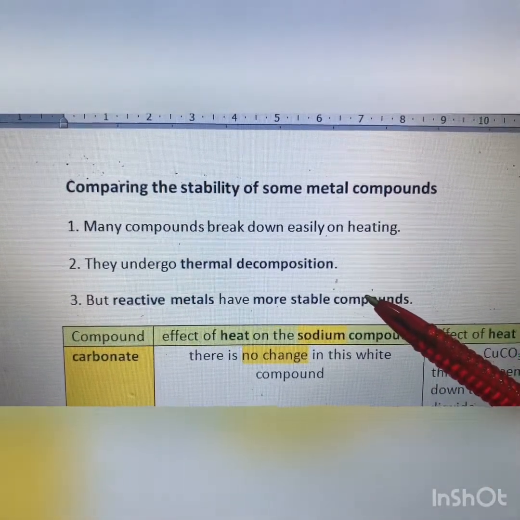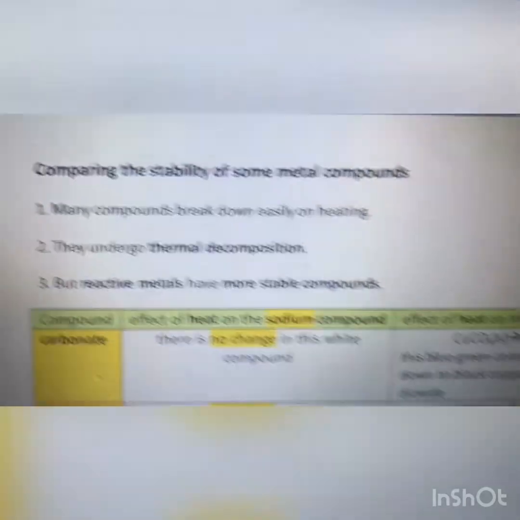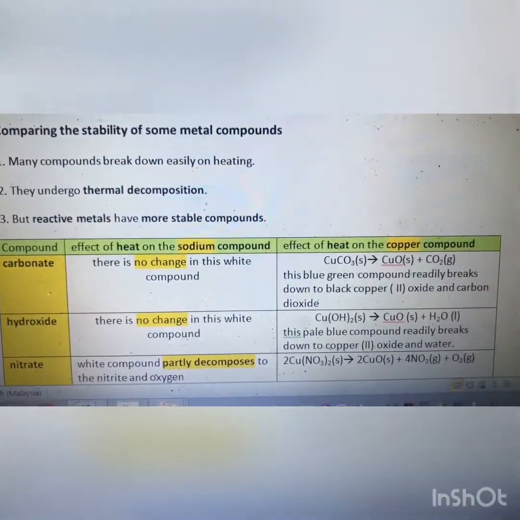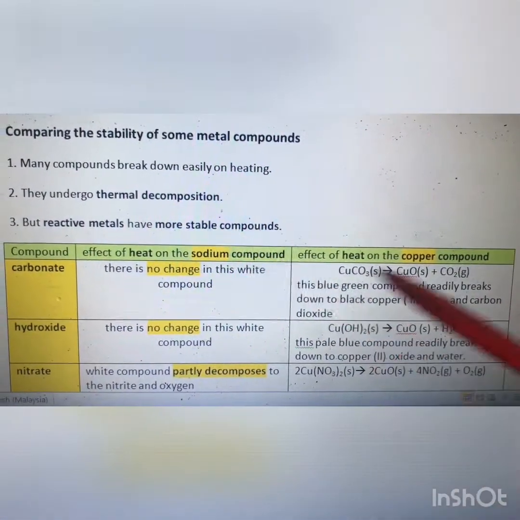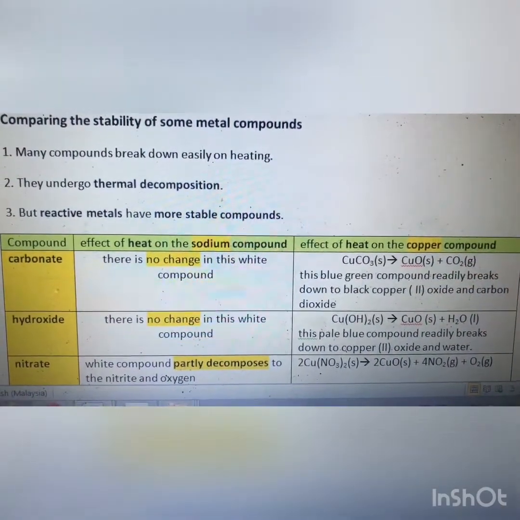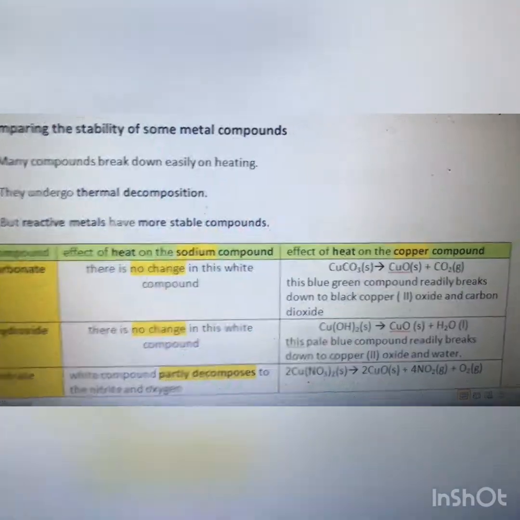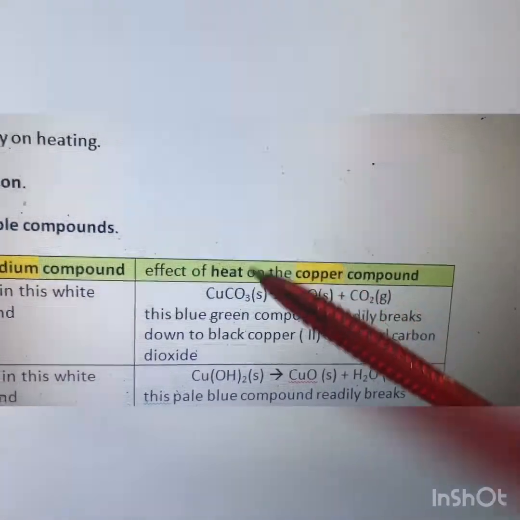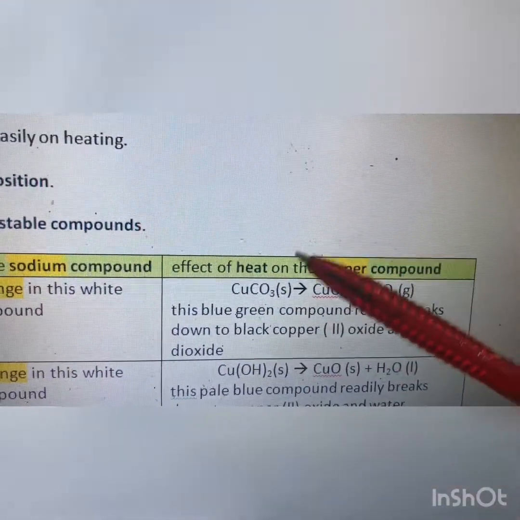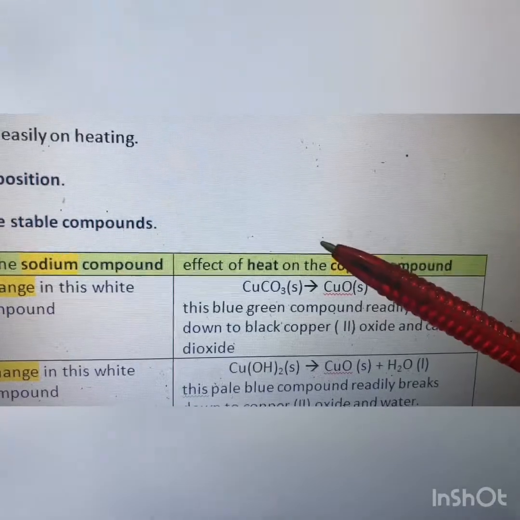Means it won't be easily decomposed. So now we go to these two examples, sodium and copper. Can you tell me which one is more stable? The answer is copper is more stable in the form of element.